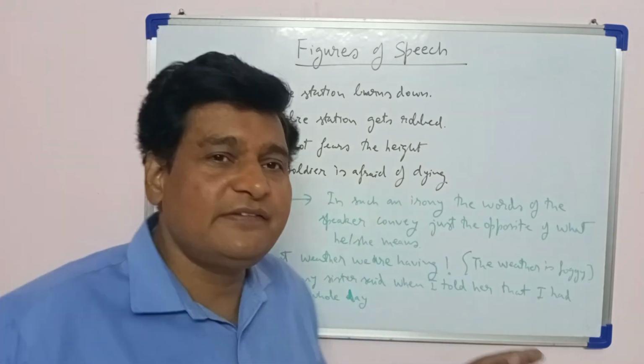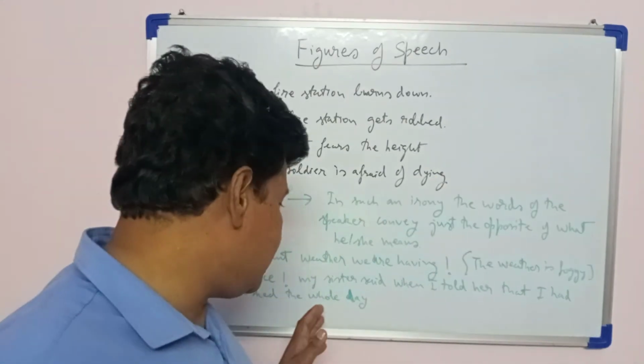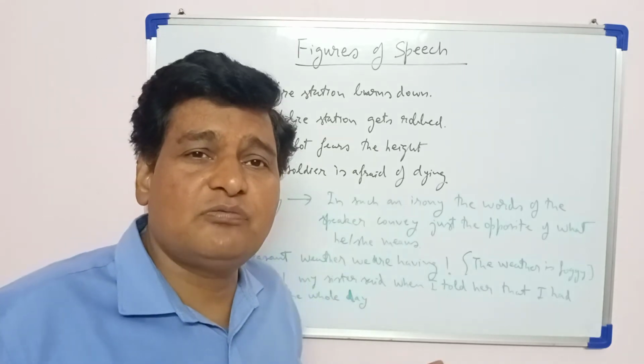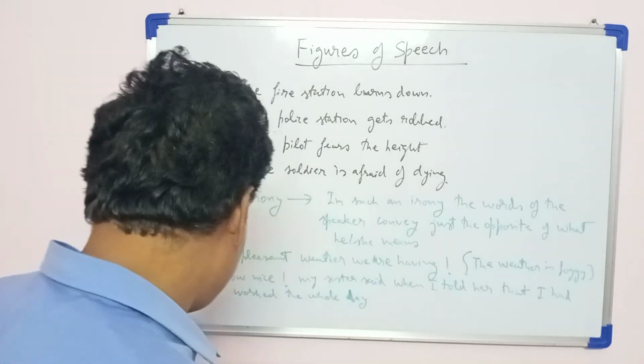So she says, "How nice." So there is verbal irony.